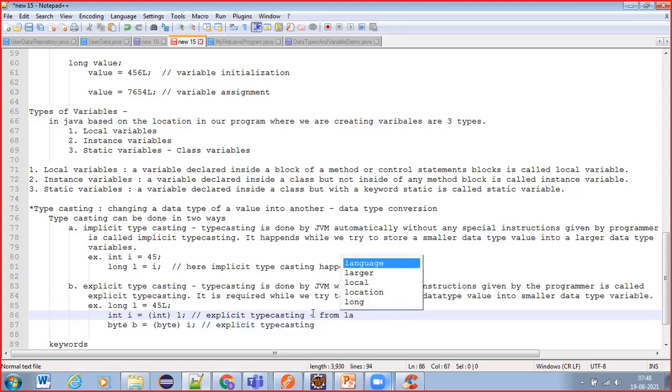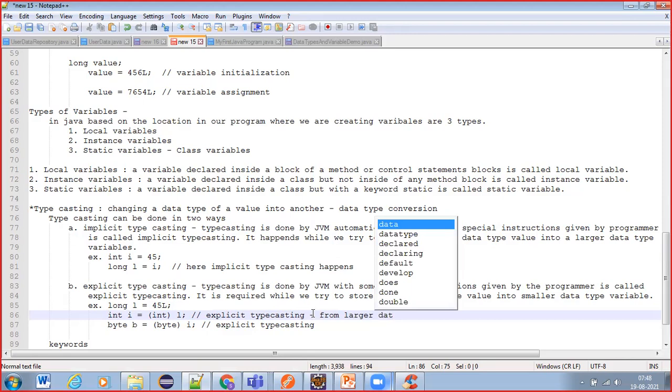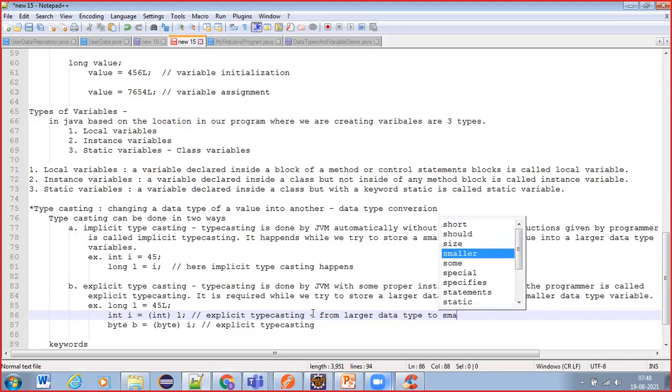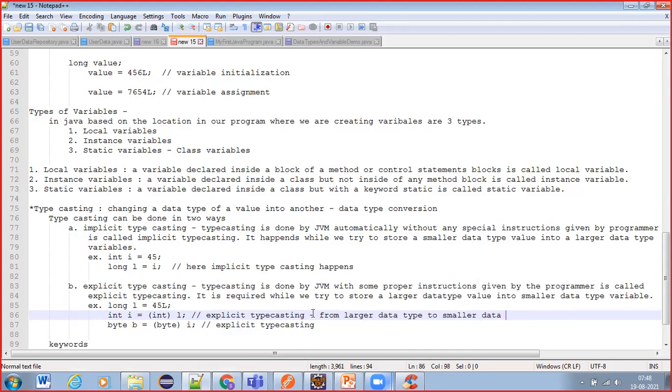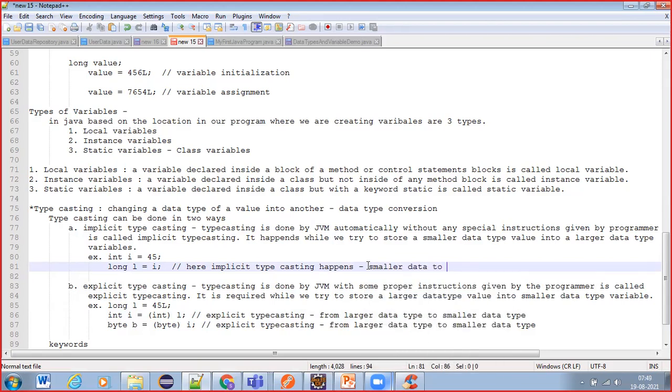From larger data type to smaller data type. Here also the same thing we are doing, from larger data type to smaller data type, right? But there implicit typecasting happens. Why? Because there it is smaller data type to larger data type.